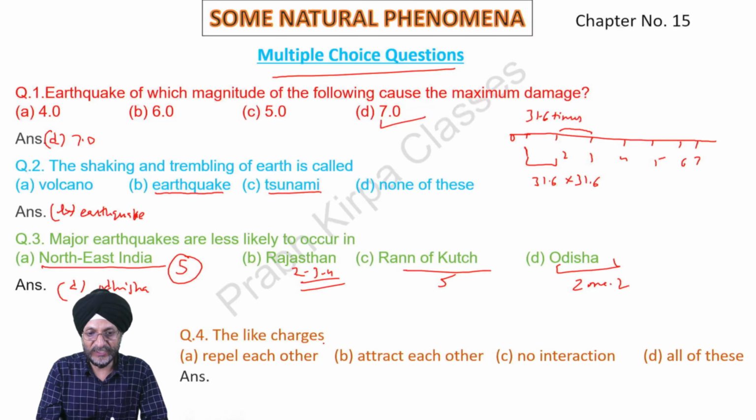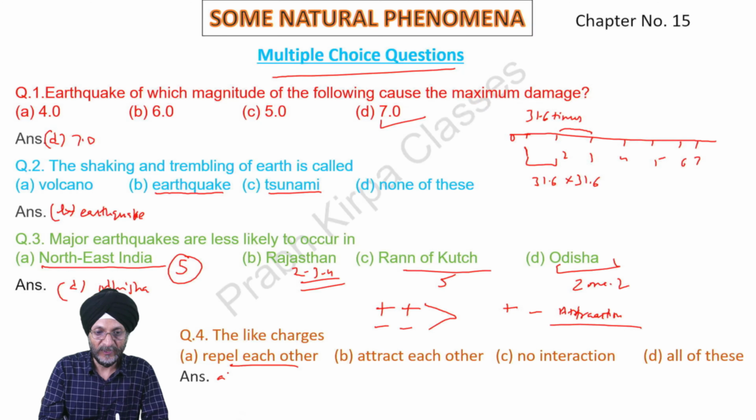As already told, suppose these are like charges, they repel each other. If there are opposite charges, then there is attraction between the two charges. So like charges repel each other.